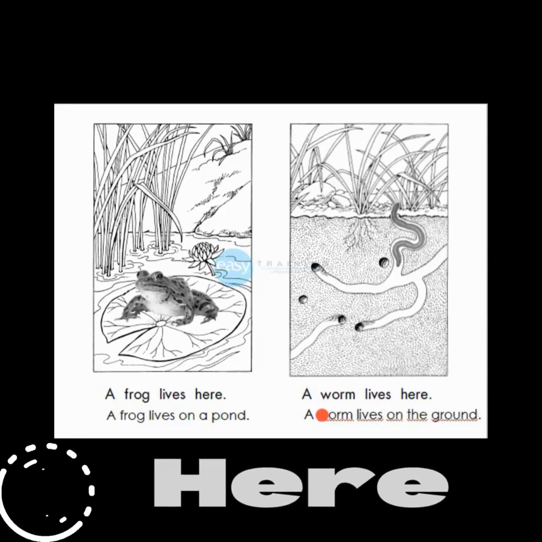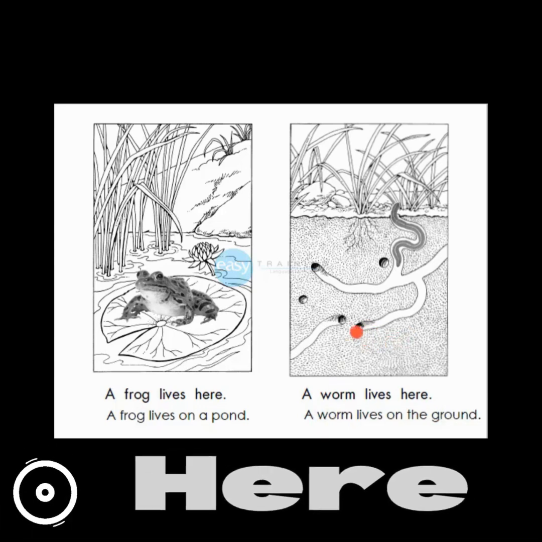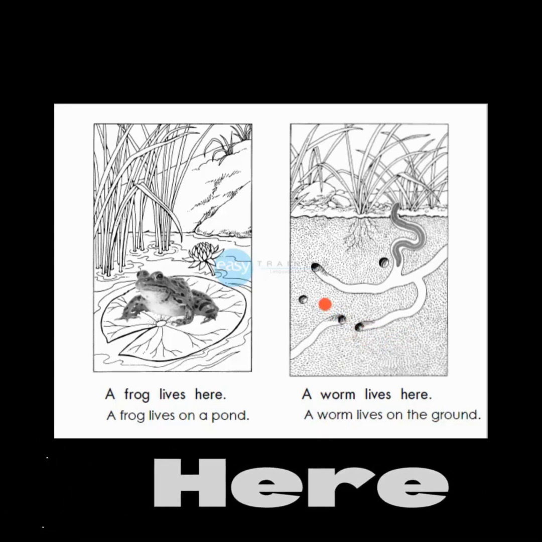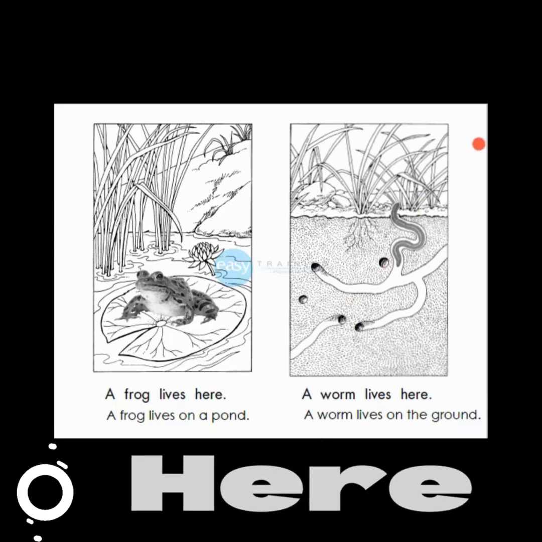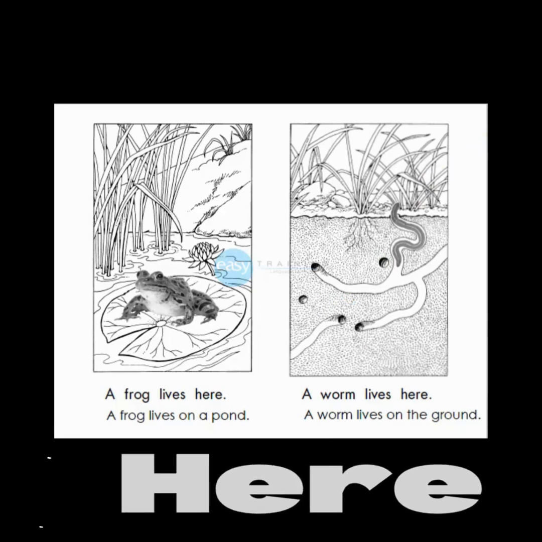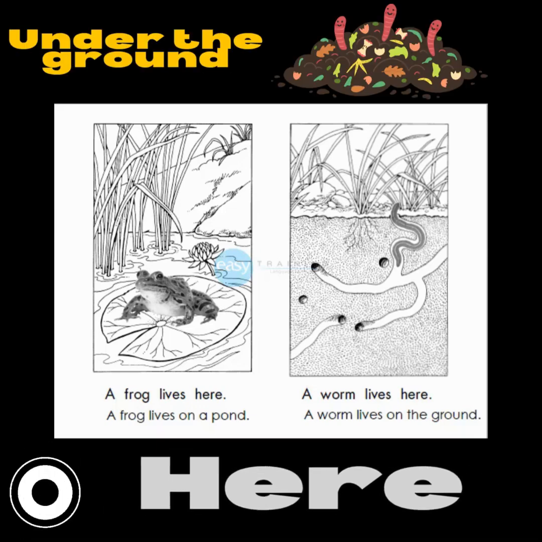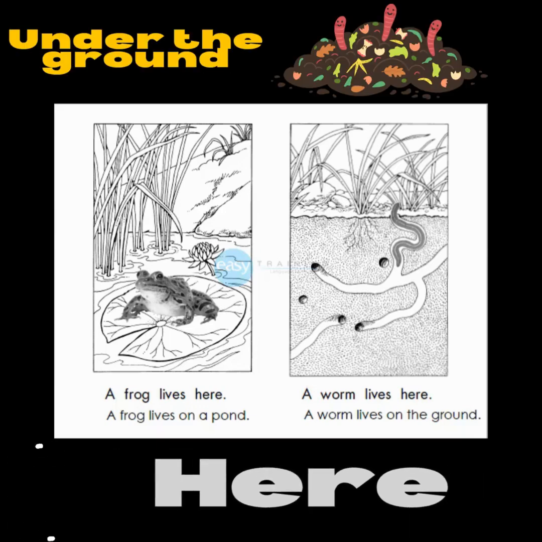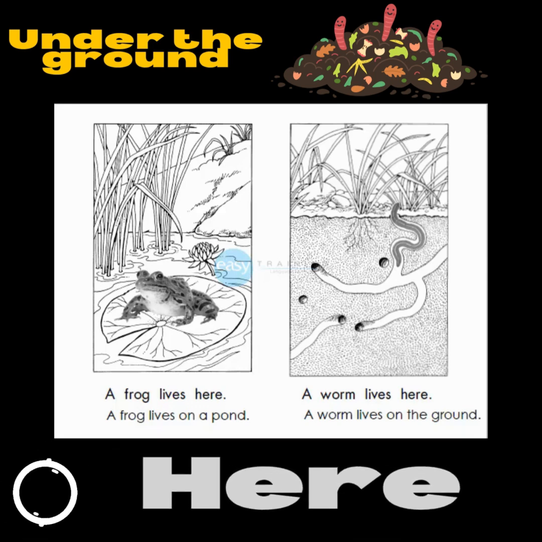On the ground. Esta superficie se llama the ground, donde usted pone los pies. O también, en algunos casos, puedo decir que a worm lives under the ground. Okay. Sometimes a worm lives under the ground.